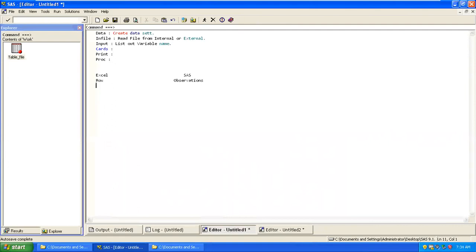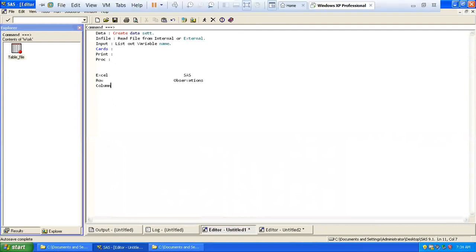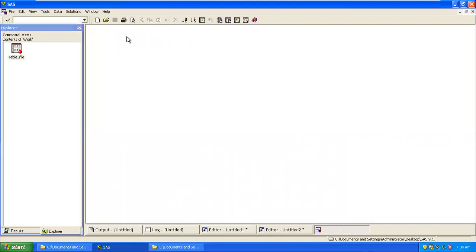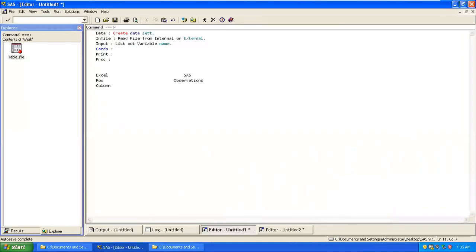One is the column we are using in Excel. So we have lines, correct? When you go to this, you will know it. This is your particular column, this is your column name. And here we see it as a variable. And again, there we see it as a file, the Excel file.